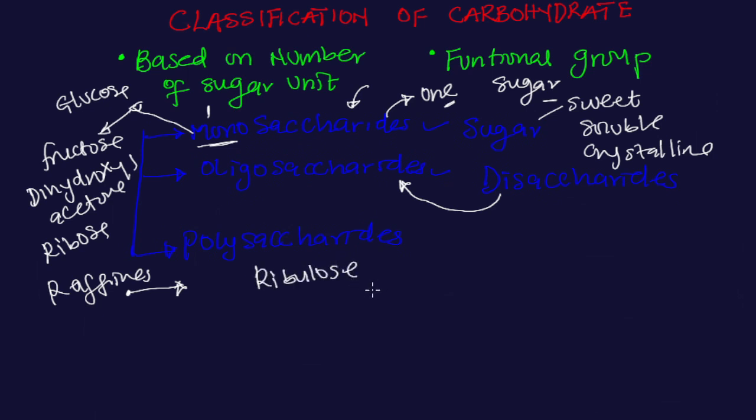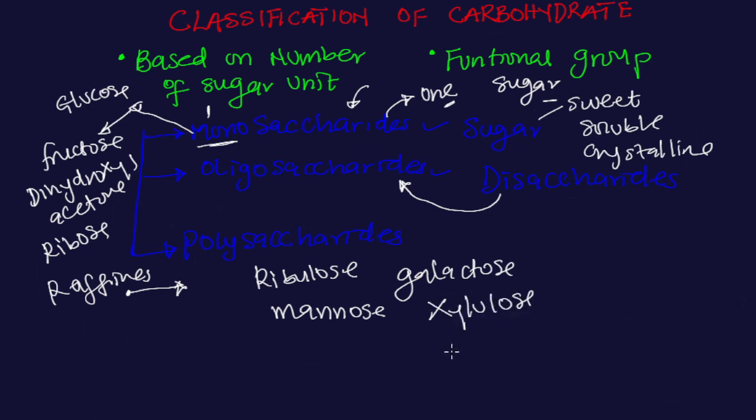Then another one is galactose, which is also a monosaccharide. We have mannose, which as well is a monosaccharide. We have xylulose, and we have glyceraldehyde. So these are different types of monosaccharide that you can have.